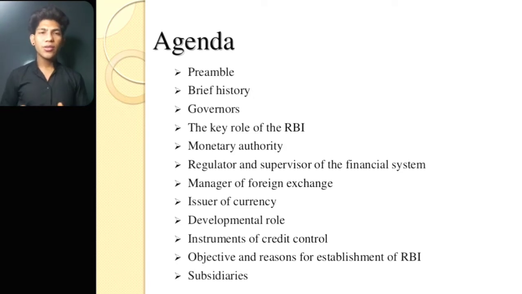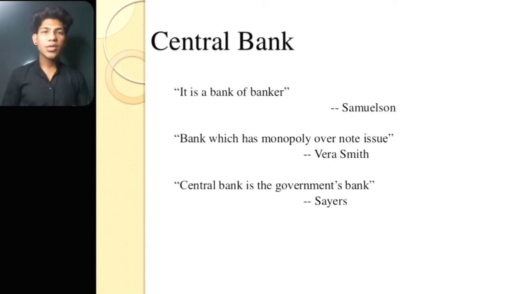Agenda. Basically, the first point is the preamble. Second point is a brief history. Third point is governance. Fourth point is the key role of the RBI. Fifth point is the monetary authority. Sixth point is regulator and supervisor of the financial system. Seventh point is manager of foreign exchange. Eighth point is issue of currency. Ninth point is development roles. Tenth point is instruments of credit control. Eleventh point is objectives and reasons for the establishment of RBI. Twelfth point is subsidiaries.